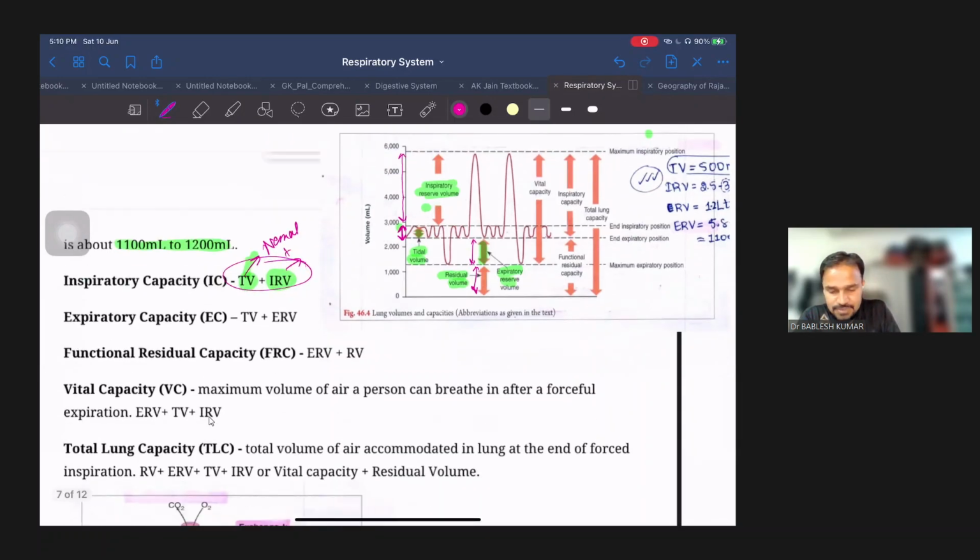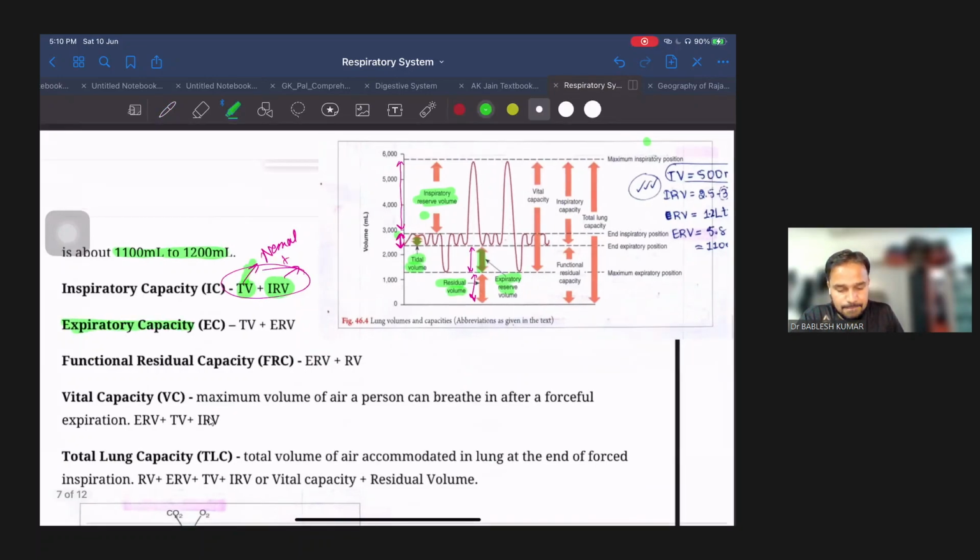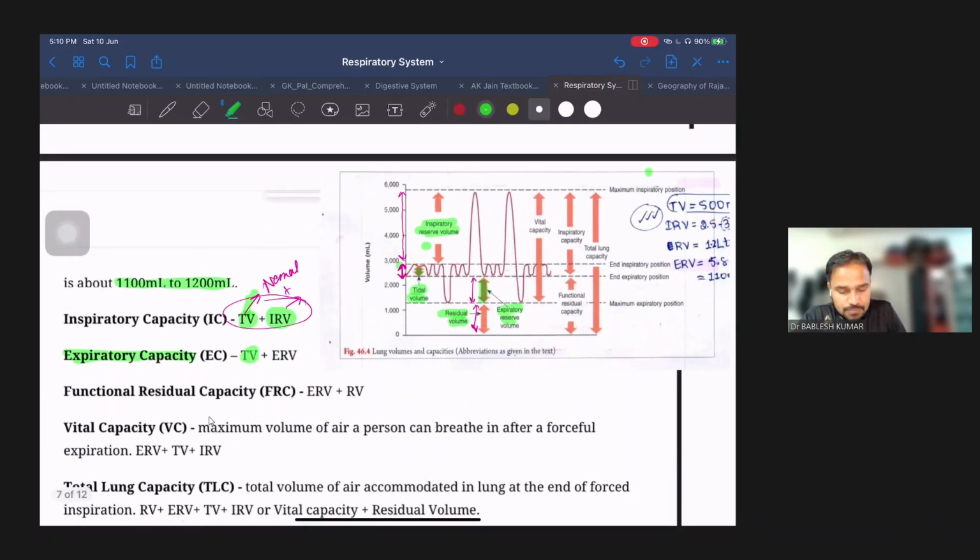सिमिलरली वी हैव एक्सपिरेटरी कैपेसिटी. Expiratory capacity is tidal volume plus expiratory reserve volume. It is similar to inspiratory capacity but it's just opposite to inspiration. ये जो inspiratory capacity थी वो inspiration के टाइम पे, जबकि expiratory capacity वो expiration के टाइम पे. Expiratory means tidal volume plus extra volume जो forcefully हमने expire किया, that is called expiratory reserve volume. तो टोटल दोनों को मिला के expiratory capacity.